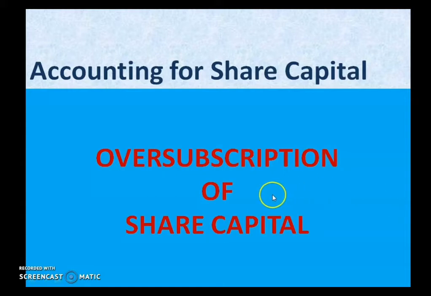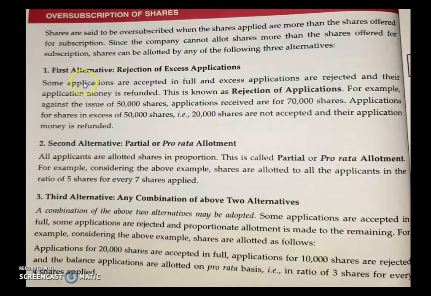Children, in our last class, we were discussing the oversubscription of share capital. We have done the first alternative, that is rejection of excess application. We saw the three alternative cases available to a company if it has received more than what is issued to the public.